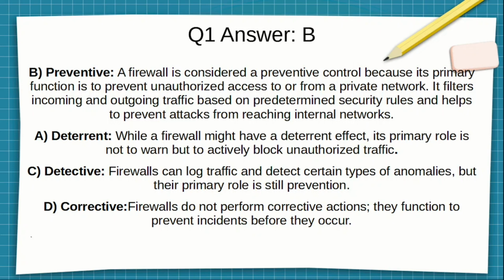A was wrong, deterrent. While a firewall might have a deterrent effect, its primary role is not to warn but to actively block unauthorized traffic. C was wrong because it's not detective. Firewalls can log traffic and detect certain types of anomalies, but their primary role is still prevention. D is wrong also. It is not corrective because firewalls do not perform corrective actions. They function to prevent incidents before they occur. All right, next question.